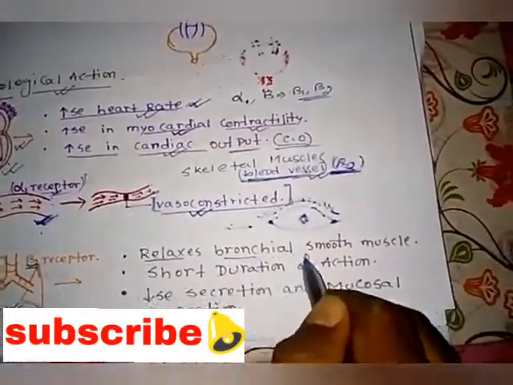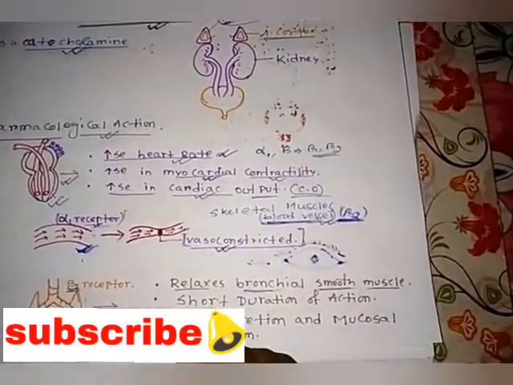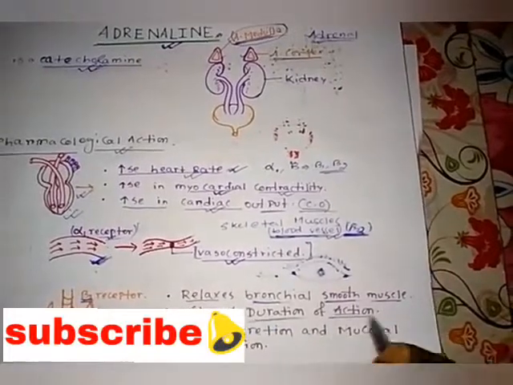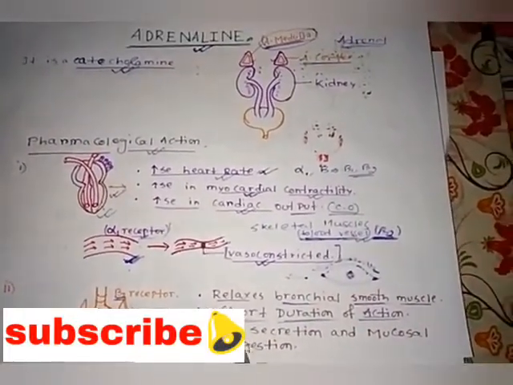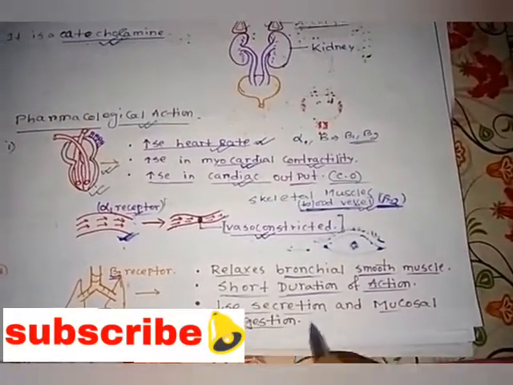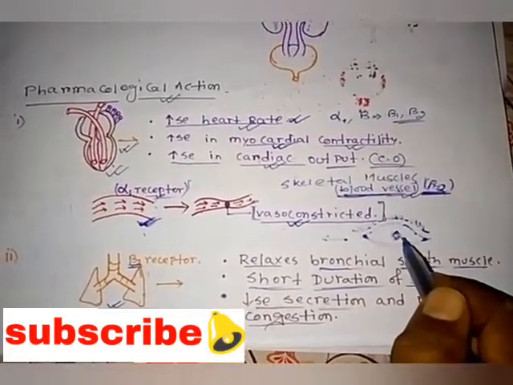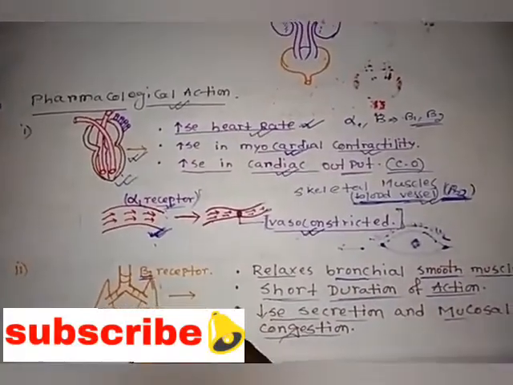If we use the adrenaline drug, we can also see decreased secretions and mucosal congestion. In bronchial asthma, we strongly prefer the adrenaline drug for treating mucosal edema or mucosal congestion, right? Suppose that is the bronchial, okay.